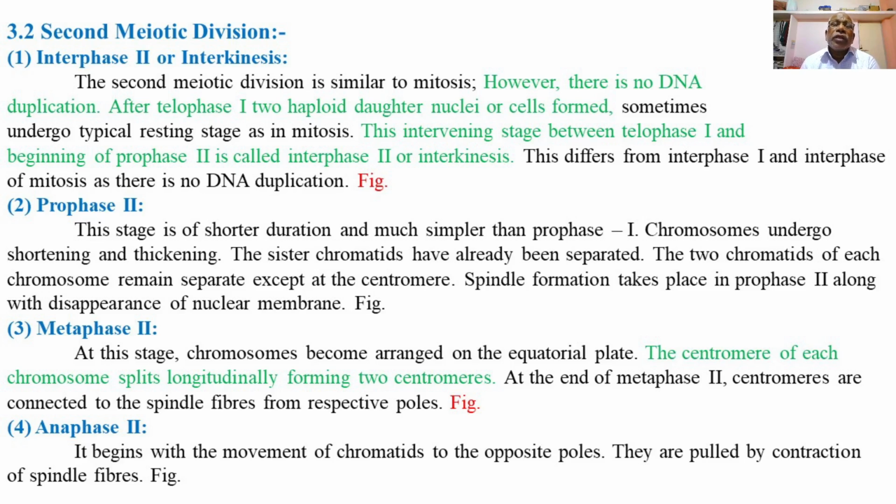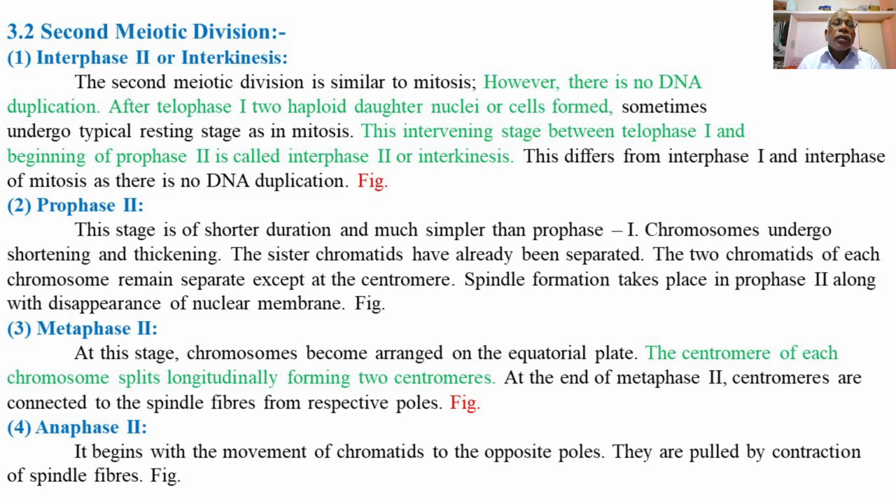The second meiotic division is similar to mitosis. However, there is no DNA duplication or replication taking place in the interphase second of meiosis. After telophase 1, two haploid daughter nuclei or two haploid cells are formed, as explained earlier, at the end of the first meiotic division, that is the last phase of the first meiotic division, telophase 1.